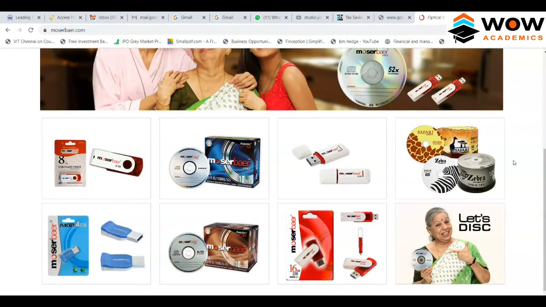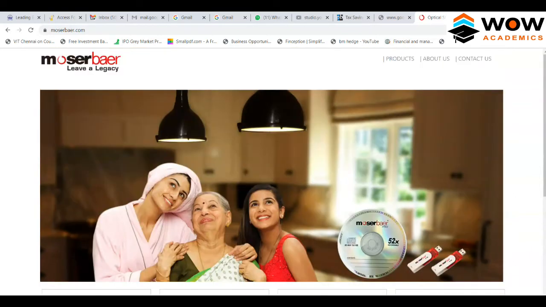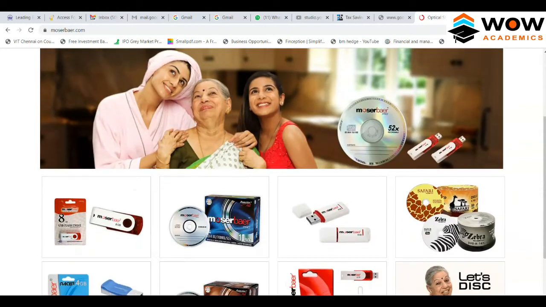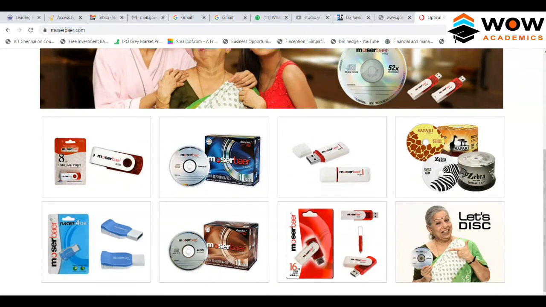This company carried out a series of entering into wrong technologies. Their investment appraisal concept was not that good. What happened is they entered into the CD technology, but within some 2, 3 years, suddenly DVD technology became famous. After that, they entered into DVD technology. Within some 2, 3 years, DVD went out of fashion, and pen drives became famous.